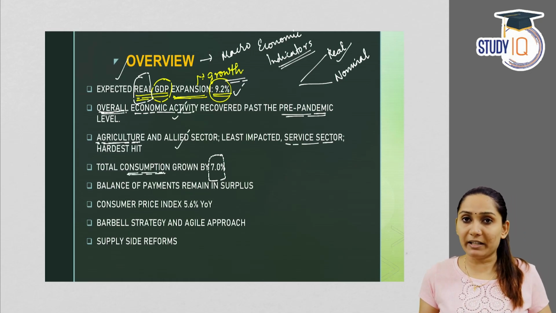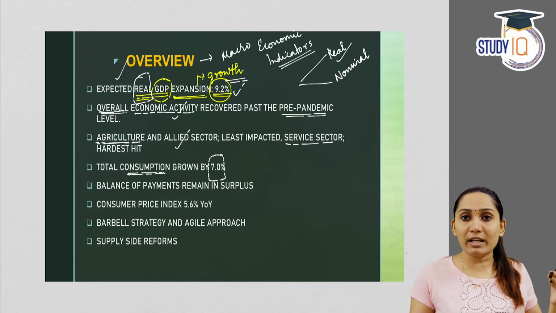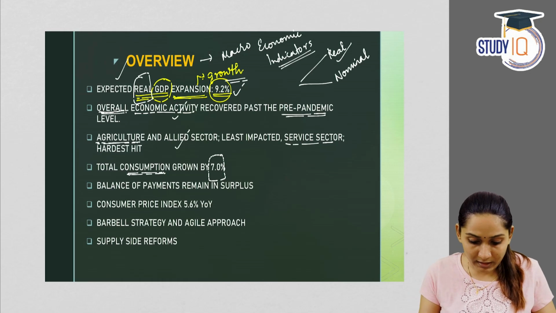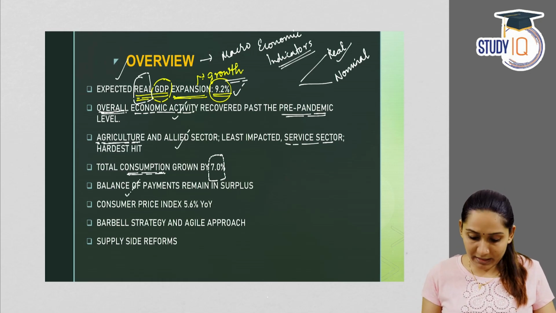This also we will take separately. We will see what were the demand side bottlenecks and what are the supply side bottlenecks and what were the push factors. Then, balance of payment remained in surplus.